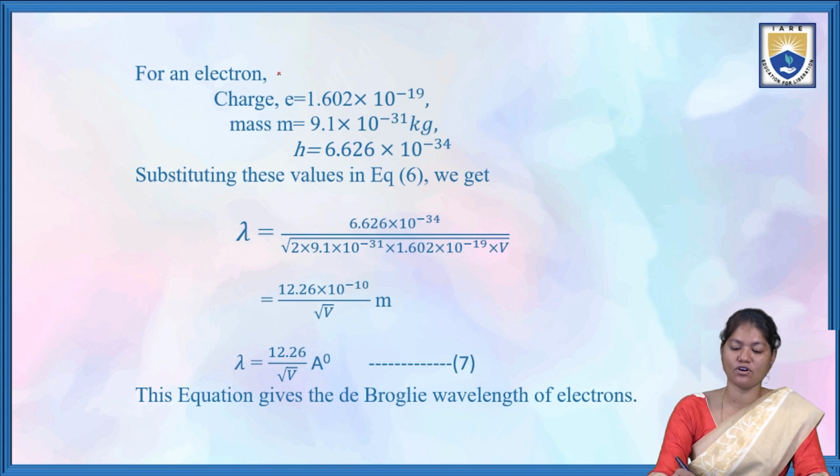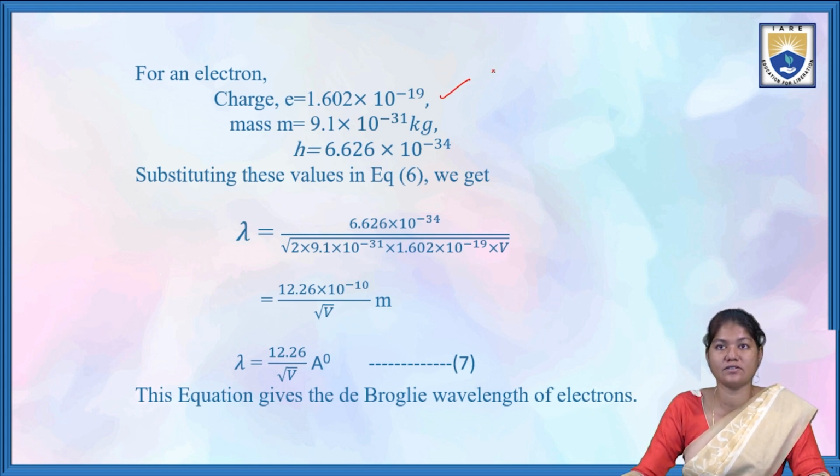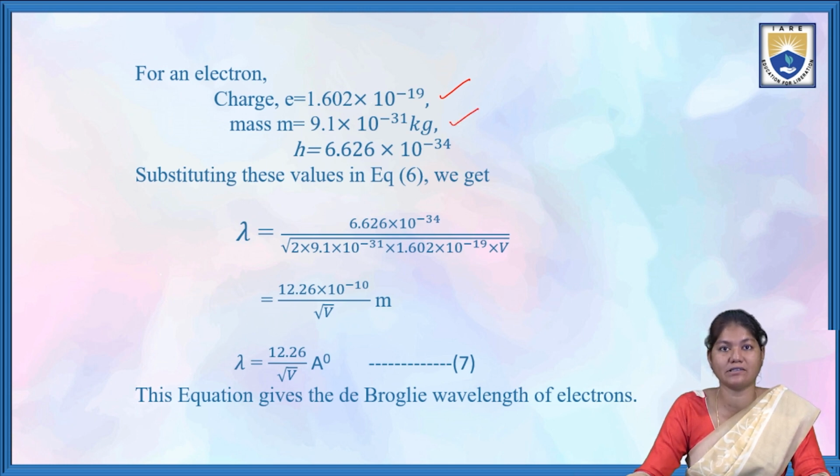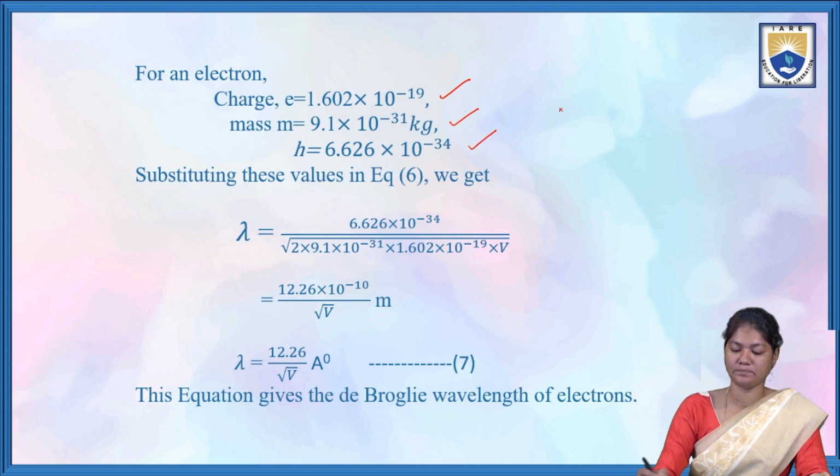For an electron, the charge of the electron is 1.602 into 10 power minus 19 coulombs, and the mass of the electron is m is equal to 9.1 into 10 power minus 31 kilogram.